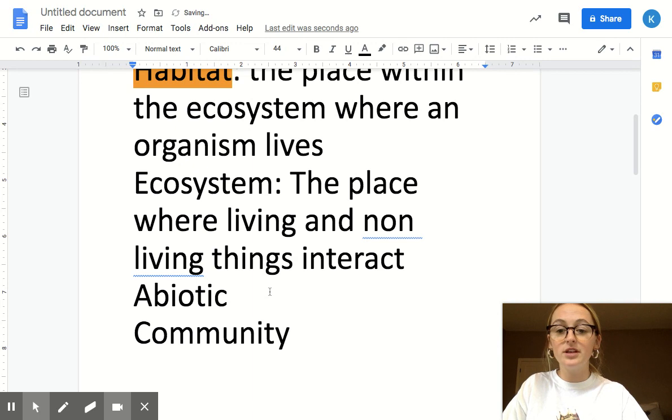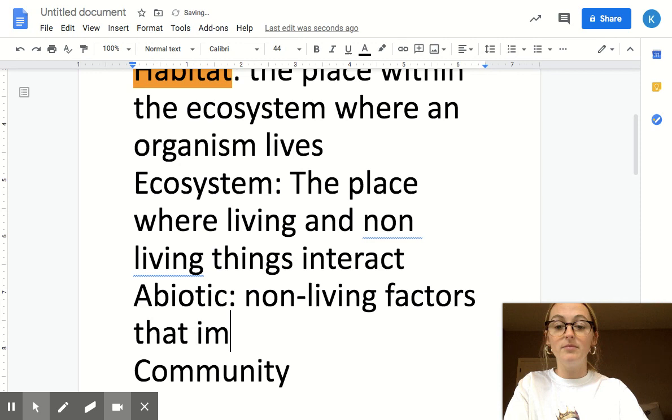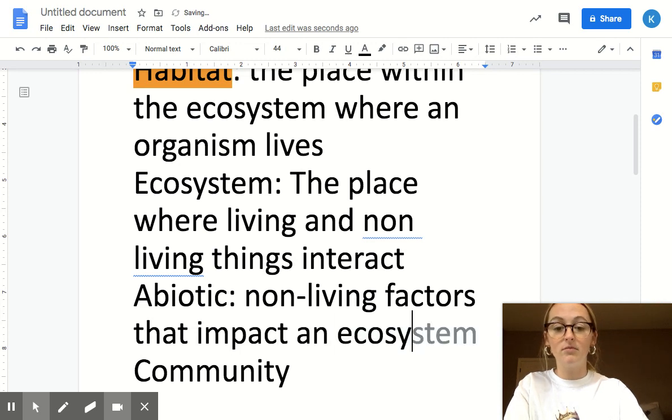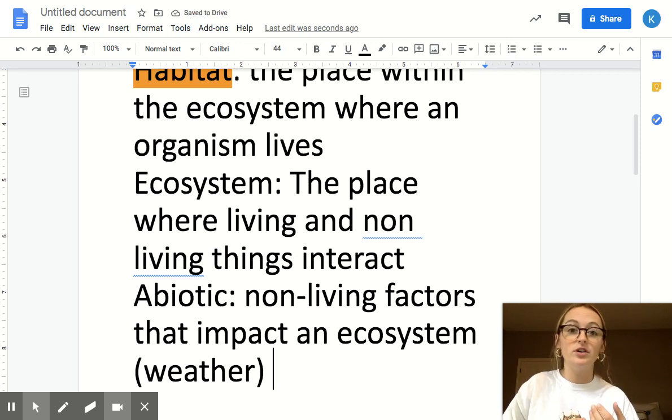But now let's understand, what is abiotic? Great, they're non-living factors that impact an ecosystem. So an example of an abiotic factor would be weather. We know that the weather in certain ecosystems changes. It's not the same all around the world.